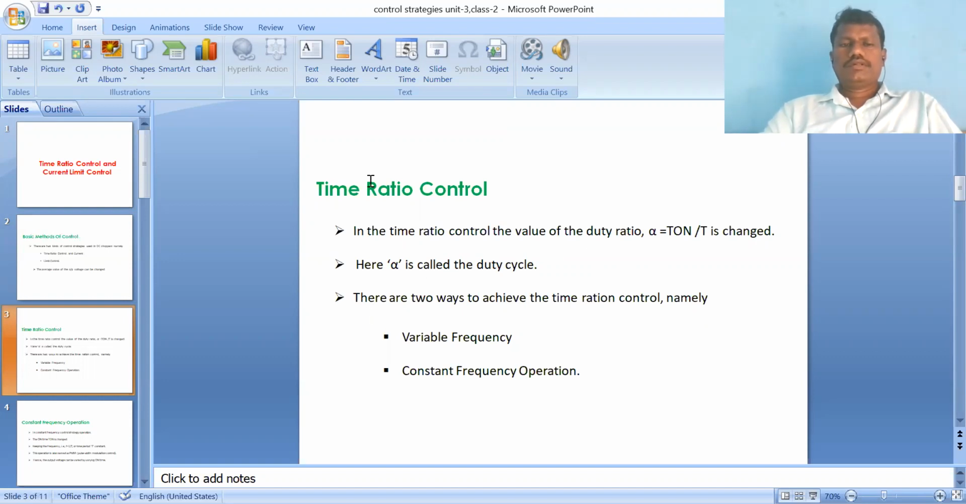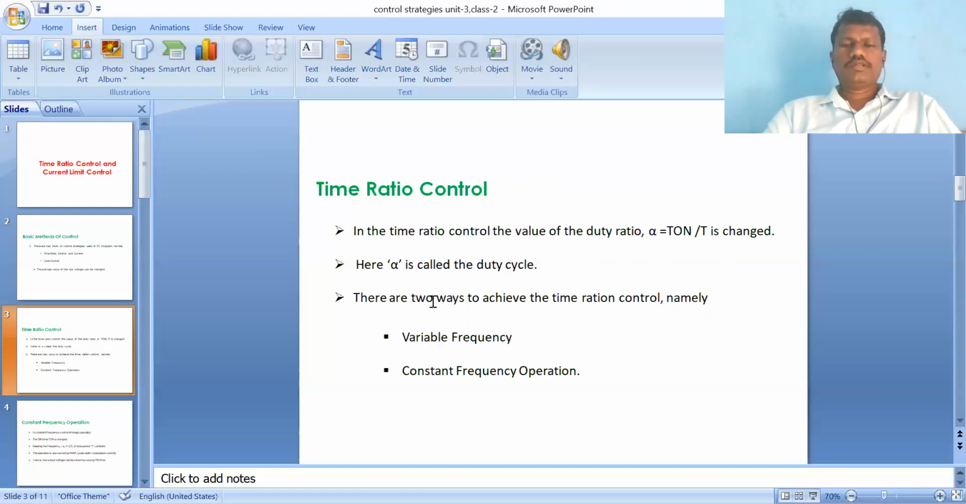First, time ratio control. Time ratio control means the ratio of T on and T. It is also called the duty cycle. Either T on is varied, or T is varied, but not both simultaneously. Once T on is varied, T is constant, and when T is varied, T on is constant. In these two cases we control the output voltage of the chopper.